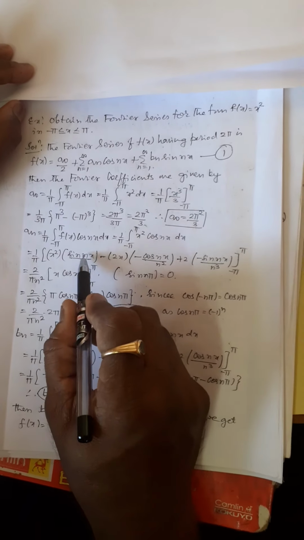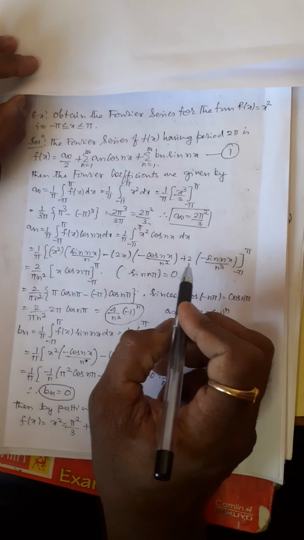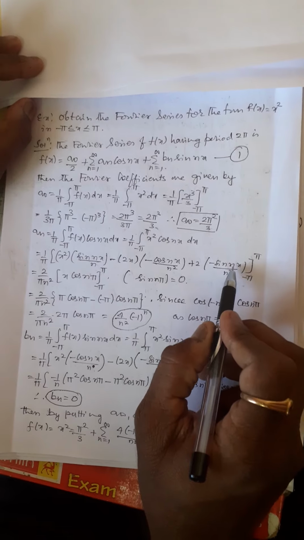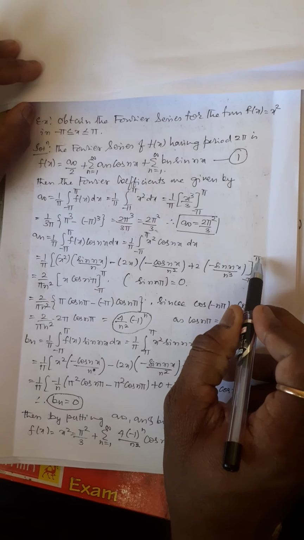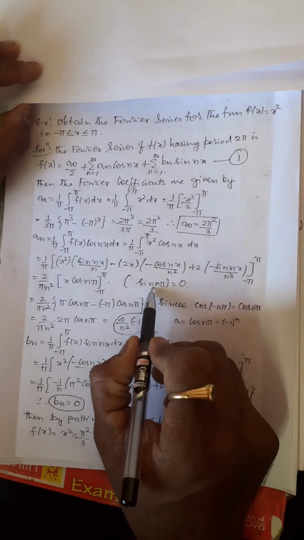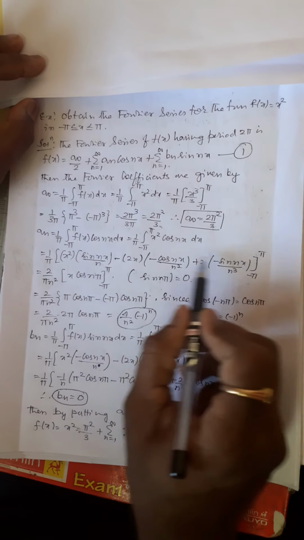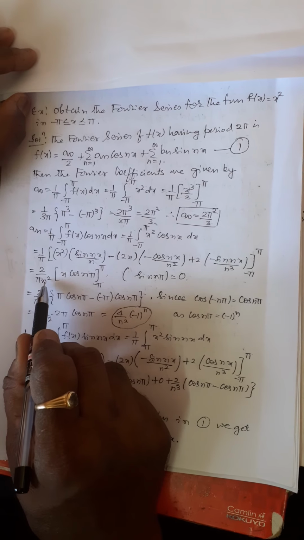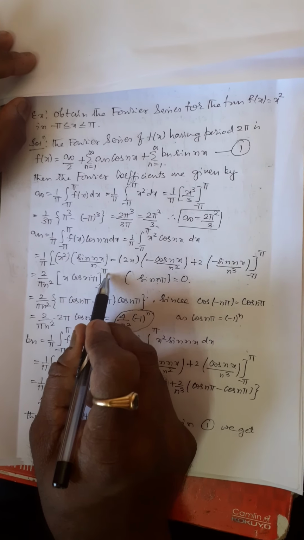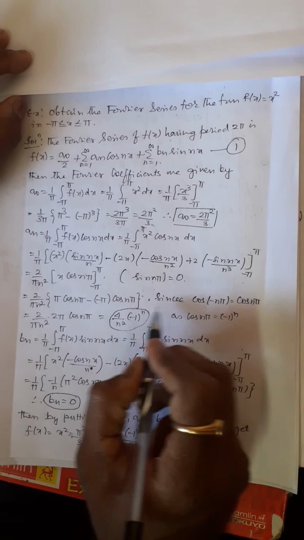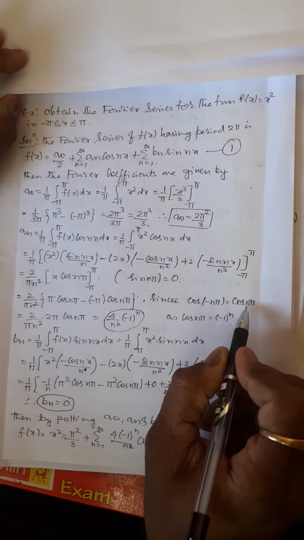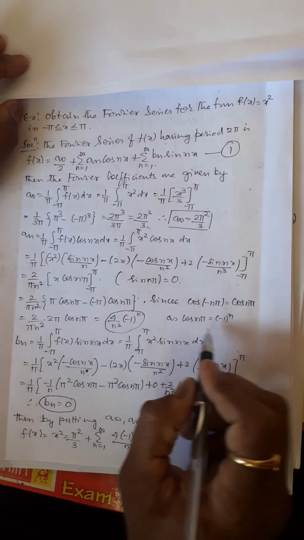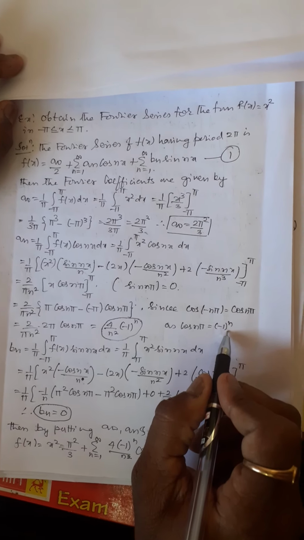Cos x square, and we need to go with Bernoulli's form of the integration. What is that? U into v1 minus u dash into v2 plus u double dash into v3 and so on between minus pi to plus pi. And since sin n pi is 0, obviously first and third terms will become 0, leaving behind only the second term. Therefore 2 upon pi n square x cos n pi between minus pi to plus pi, putting the upper and lower limit. Since cos of minus n pi is cos n pi, therefore this reduces to 4 upon n square minus 1 raised to n, because cos n pi is minus 1 raised to n.